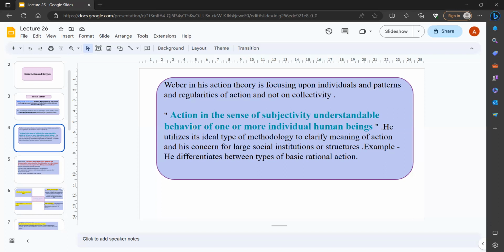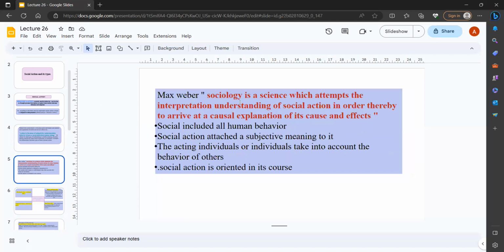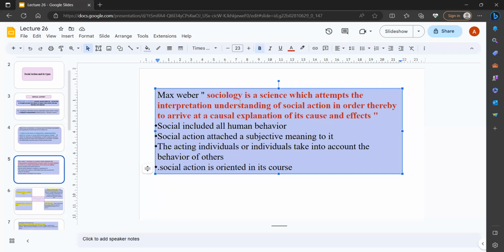In UPSC preparation, and to crack any competitive exam, we need rational action. In our next slide, we will discuss Weber's explanation of action theory. Max Weber says sociology is a science which attempts the interpretation and understanding of social action in order thereby to arrive at a causal explanation of its causes and effects.